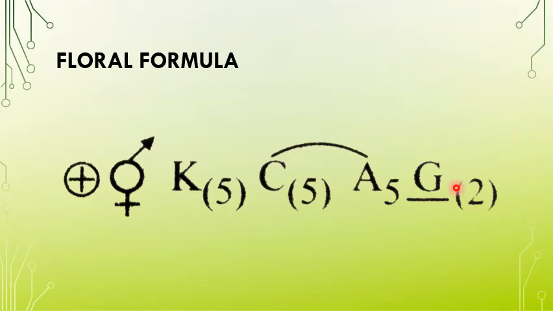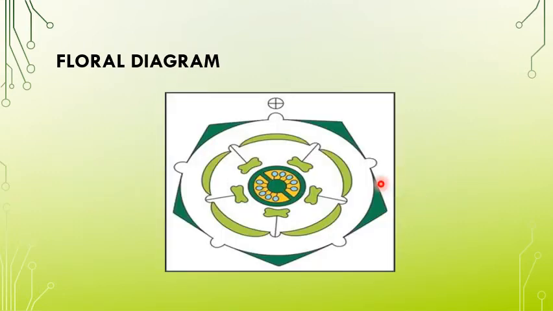So by keeping in mind the floral characters of your family, you can make the floral formula: actinomorphic, bisexual, calyx 5 and fused, corolla 5 and fused, androecium 5 but epipetalous, and gynoecium bicarpellary syncarpous with a superior ovary. This is a very important family. Next, that is your floral diagram.